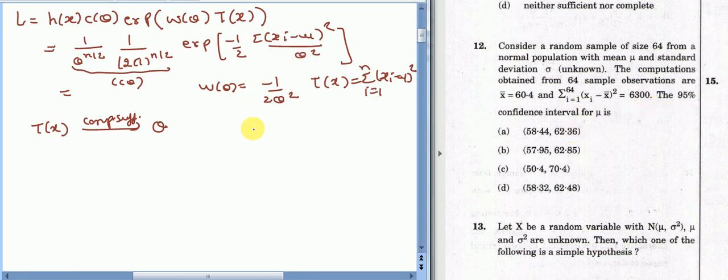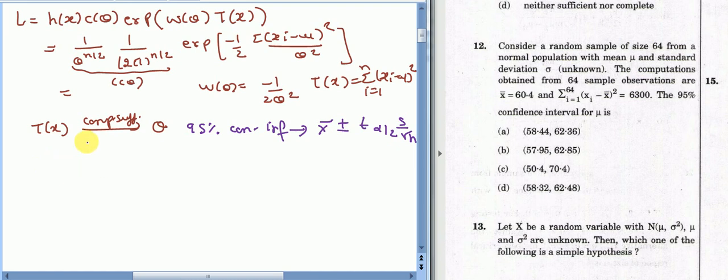We should remember the formula that the 95% confidence interval can be obtained by the limits x bar plus minus t raised to power alpha by 2, s by root n. Let us write the confidence limits.